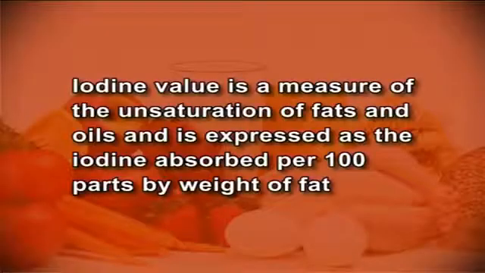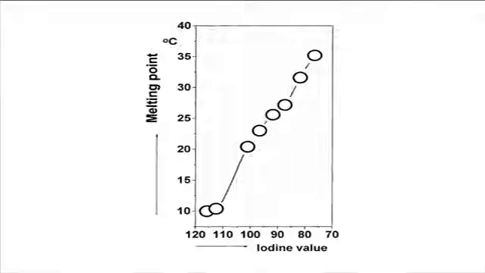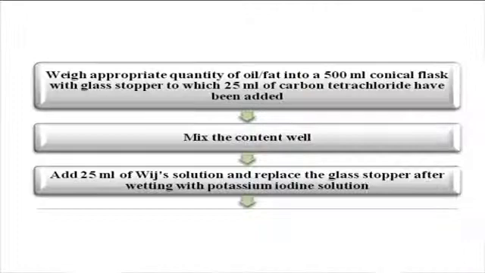Iodine value is a measure of the unsaturation of fats and oils and is expressed as the iodine absorbed per 100 parts by weight of fat. The following method is used to measure the iodine value of a fat sample. The iodine value is measured by weighing an approximate quantity of oil or fat in a 500 ml conical flask with a glass stopper, to which 25 ml of carbon tetrachloride has been added. These contents have to be mixed well, to which 25 ml of Wijs solution is added.